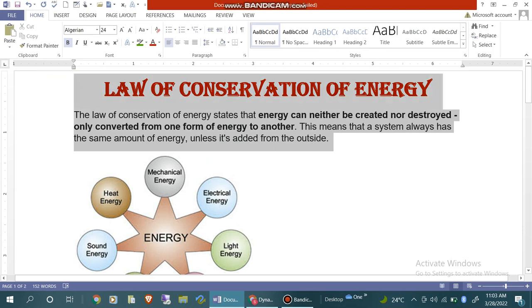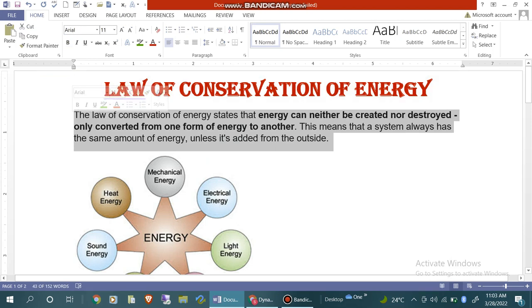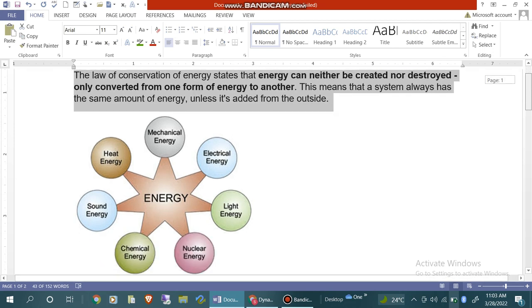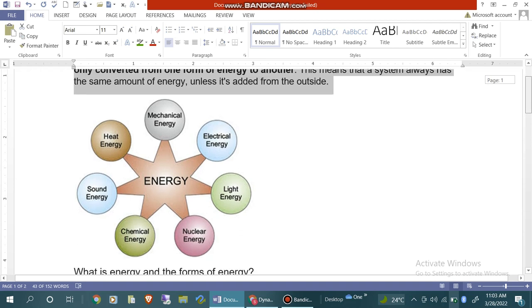The law of conservation of energy states that energy can neither be created nor destroyed, only converted from one form of energy to another. This means that a system always has the same amount of energy unless it's added to from the outside. You can see here the law of conservation of energy states that energy can neither be created nor destroyed, only converted from one form of energy to another. This means that a system has the same amount of energy unless it is added from the outside.